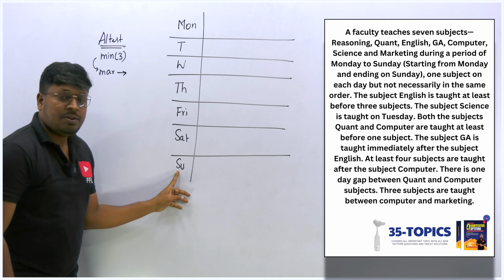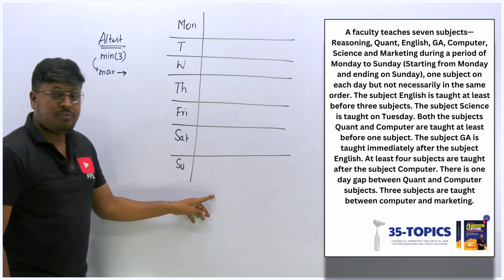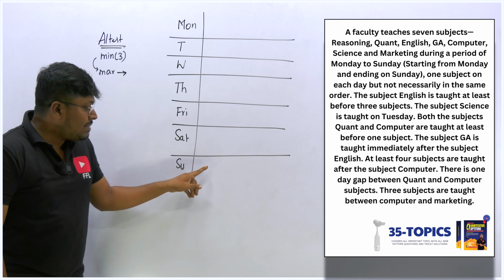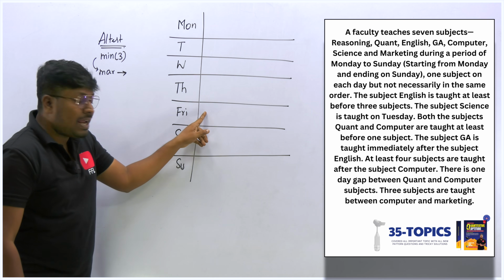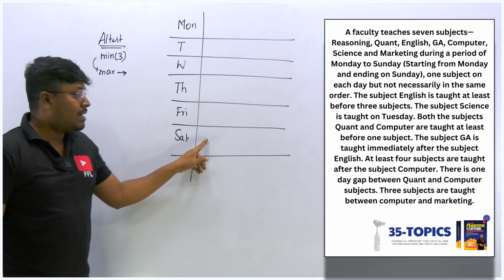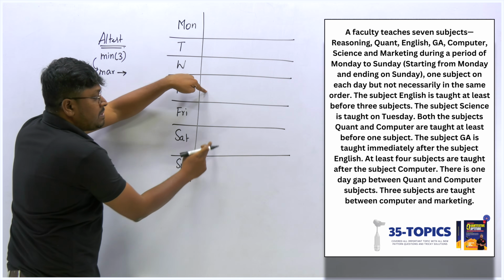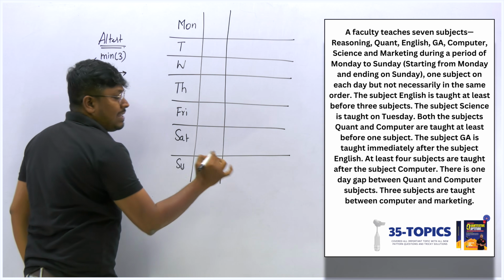So if I fix English on Sunday, that is not possible, because no subject was taught before English. If I fix English on Saturday, then only 1 subject has been taught before English. If I fix it on Friday, only 2 subjects were taught. If I fix English on Thursday, yes, there are 3 subjects taught before English. But this will be one case.